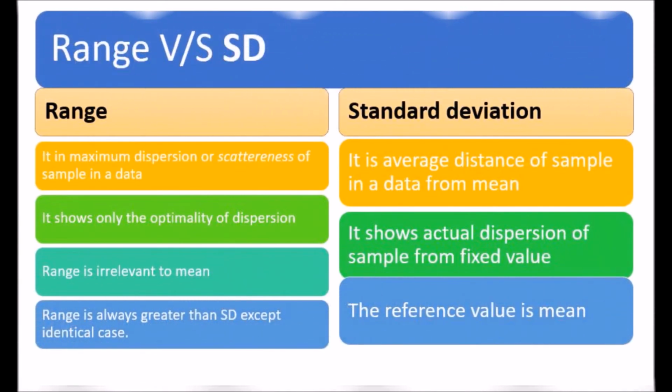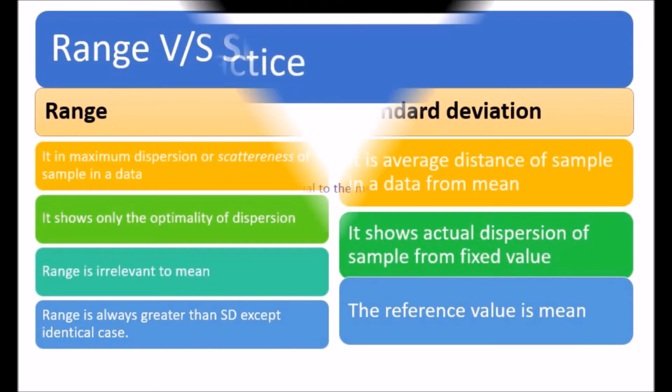Let's compare the standard deviation and range. Range is the maximum dispersion or scatteredness of the samples in the data, whereas standard deviation is the average deviation of the samples from the mean. Range shows only the extreme of dispersion, but standard deviation shows actual dispersion from a fixed value. Range is irrelevant to the mean, but the reference value of standard deviation is the mean.